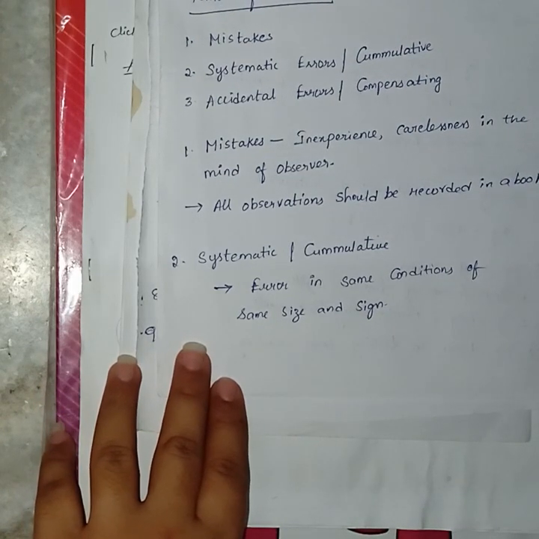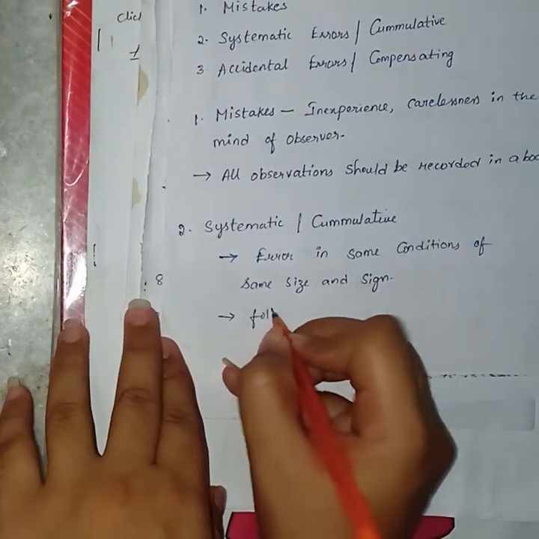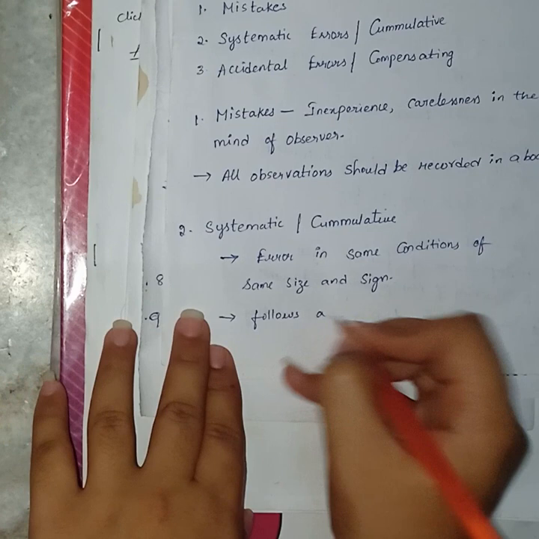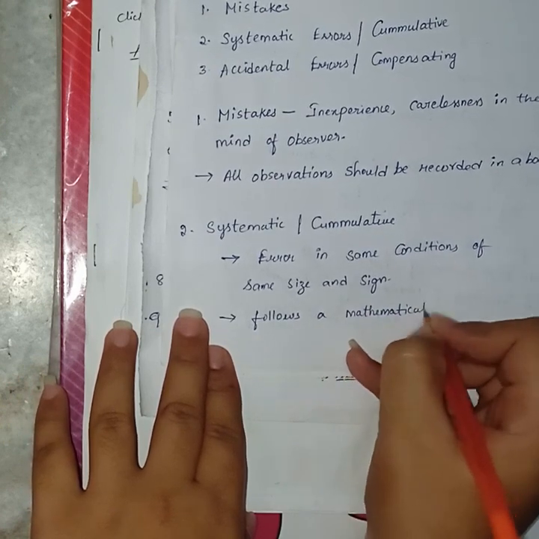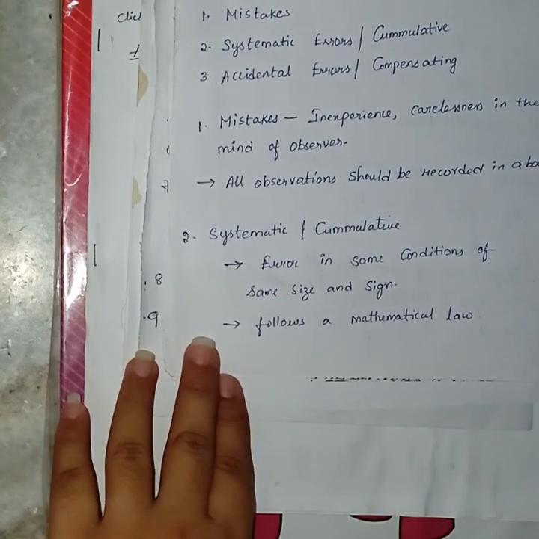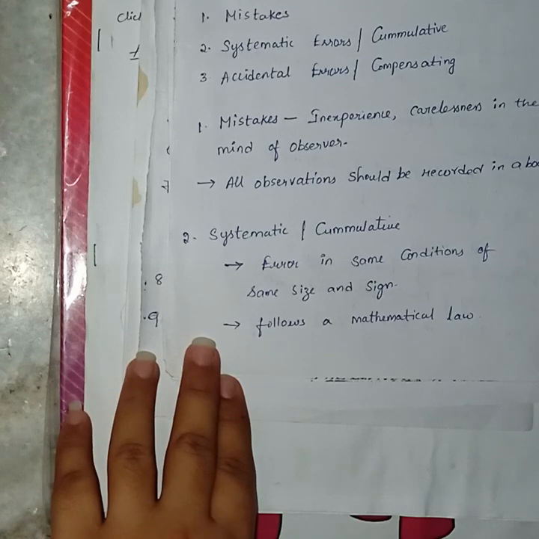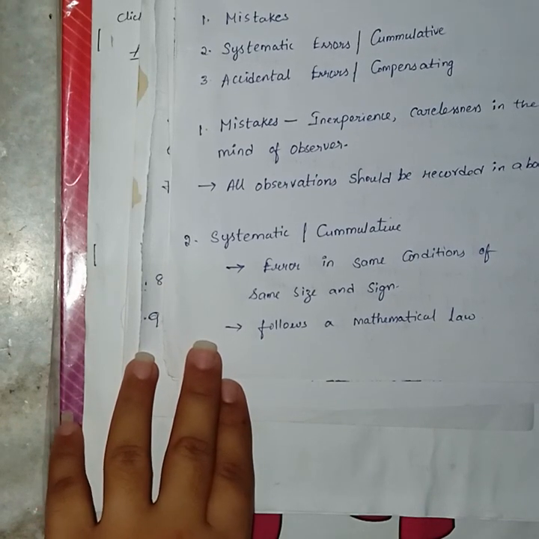A systematic error always follows some definite mathematical or physical law and correction can be determined and applied. The systematic error usually follows a mathematical or some physical law, so that the correction can be determined and it can be applied. Such errors are of constant character and are regarded as positive or negative according as they make the resultant too great or too small.